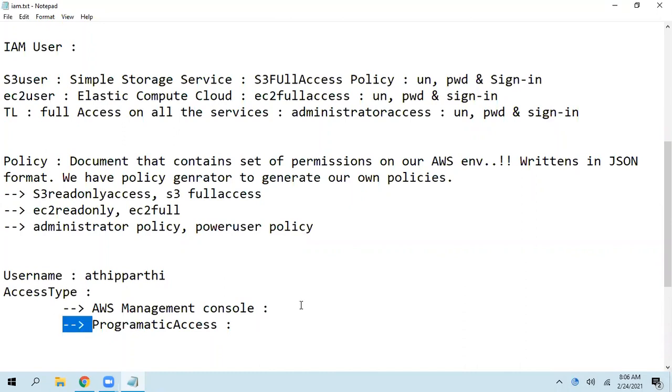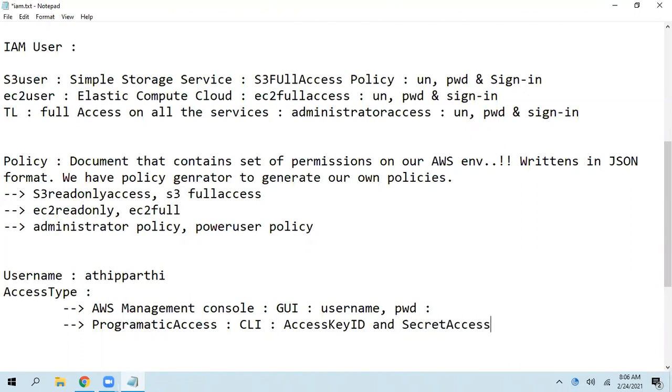This is nothing but a GUI, and this is a CLI. Whenever you select the console, you are going to get a username, a password, and a sign-in URL. Whenever you select programmatic access, we will get an access key ID and secret access key.